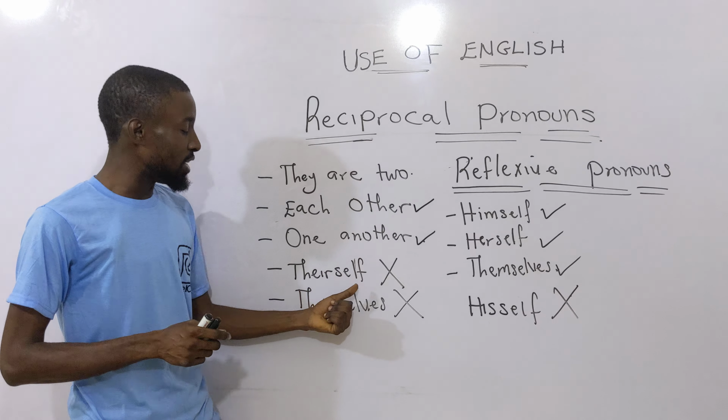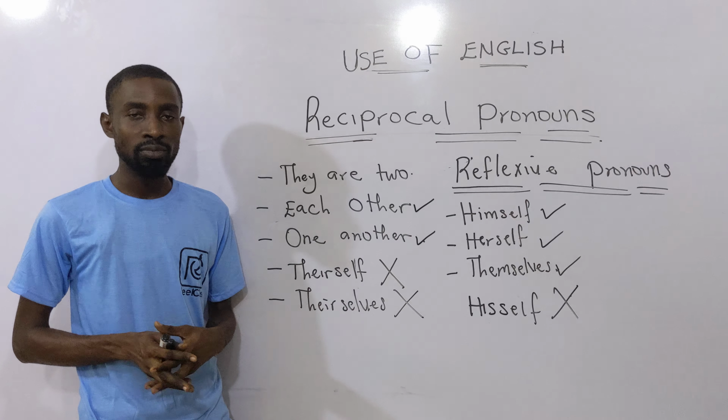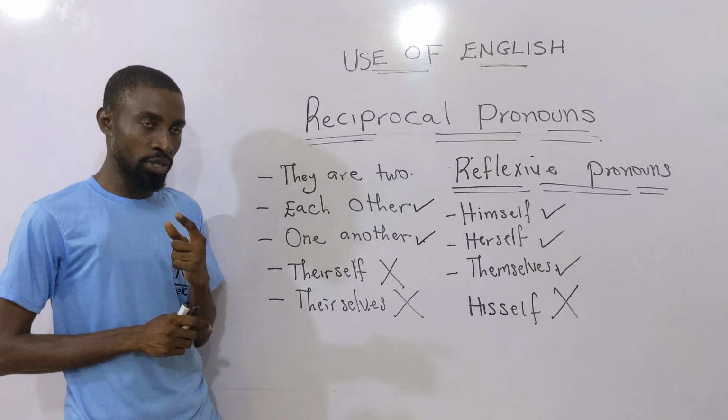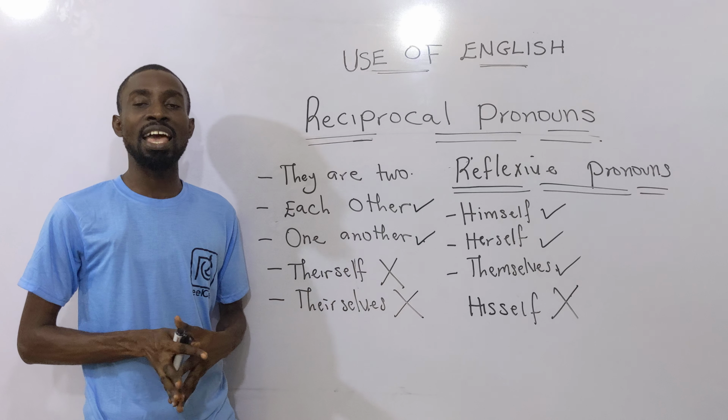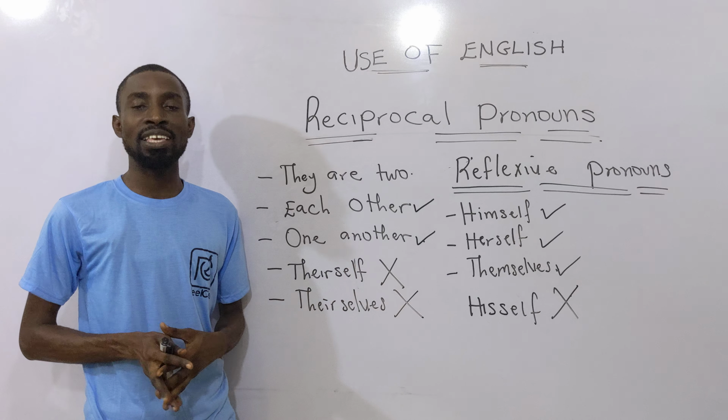Then we have this English here, "their self." It is very crucial you know this, that there is no such English as "their self." It is non-existent. It doesn't appear in the use of English. Then we have "their selves." No English like "their selves" too. That's why both are marked wrong.